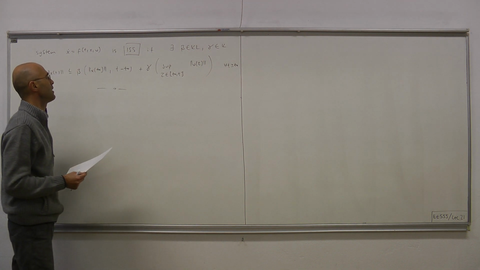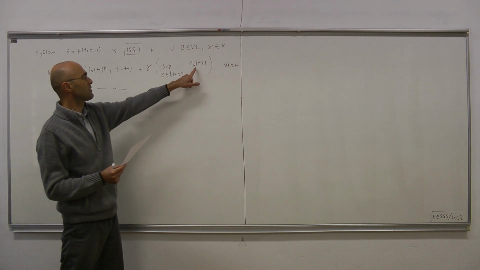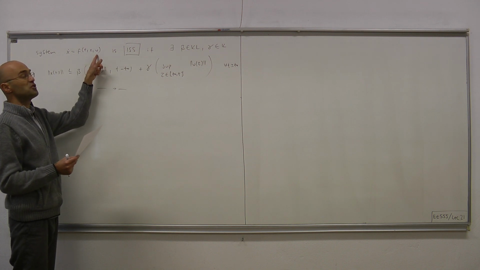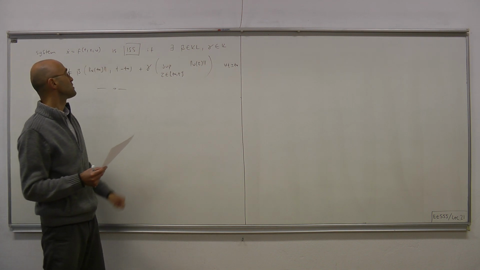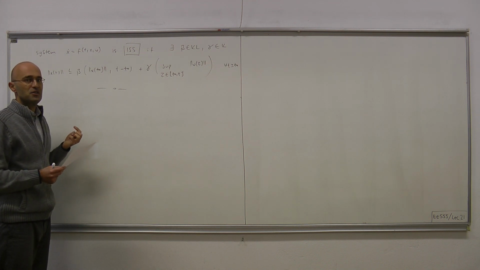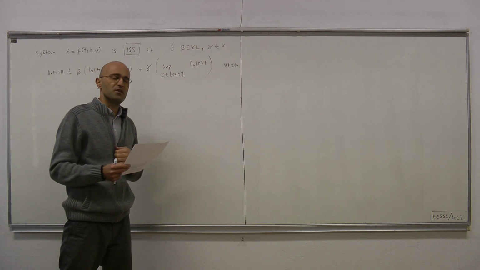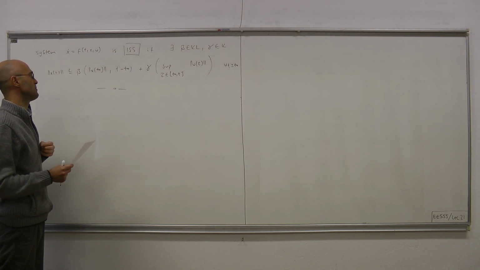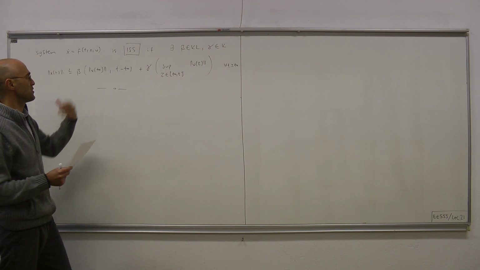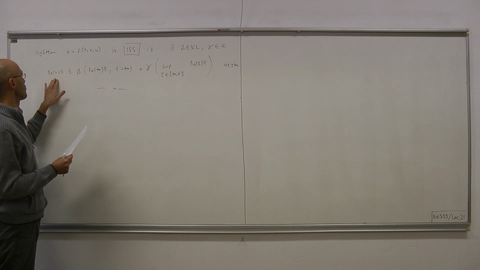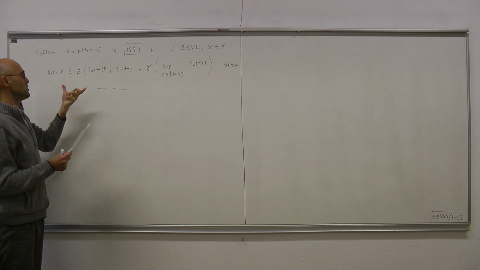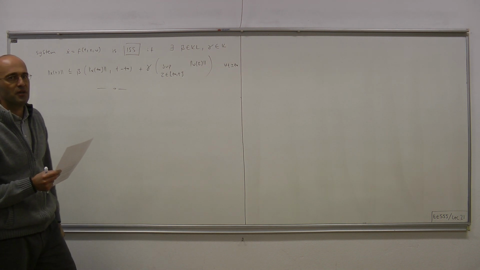An implication of the ISS property was that if you set the input to 0, or consider the disturbance-free case, x dot equals f of t, x, 0, then the origin of that system, which we can call the input-free system, or the nominal system, or the disturbance-free system, is globally uniformly asymptotically stable, because in that case this term disappears, and what we have is the norm of x is upper bounded by this class KL function, which is the definition of global uniform asymptotic stability.